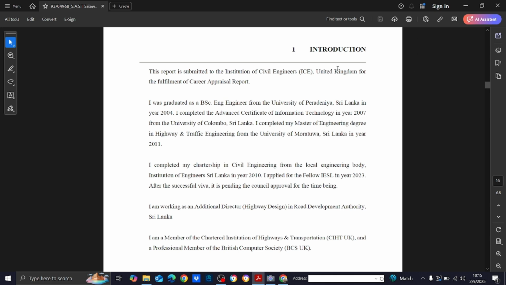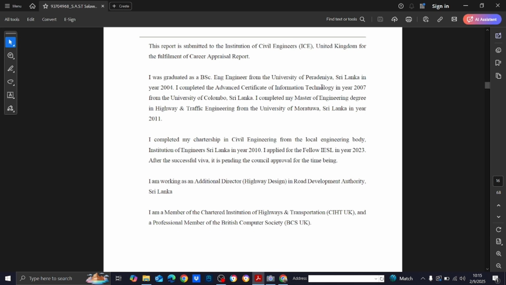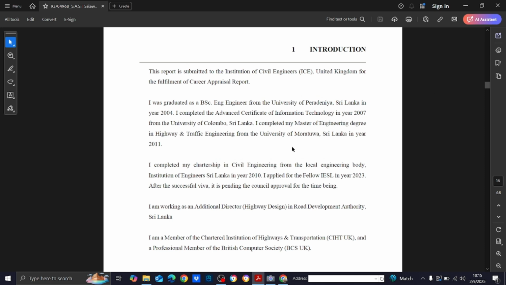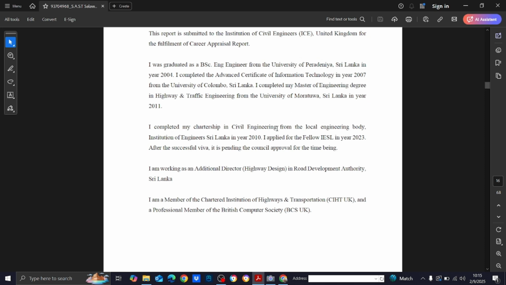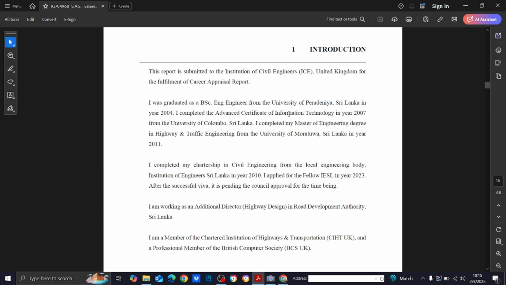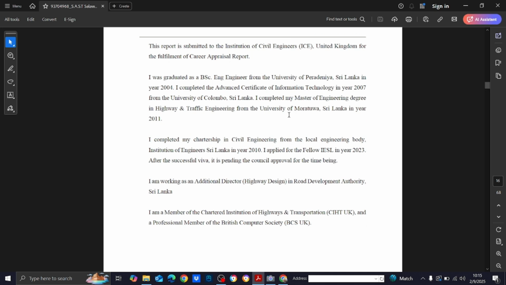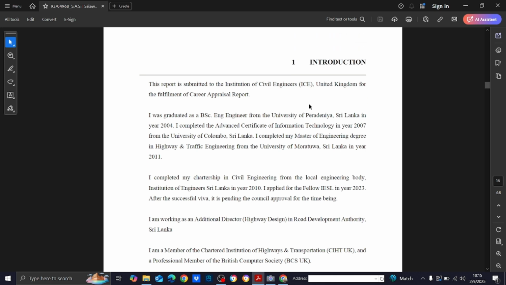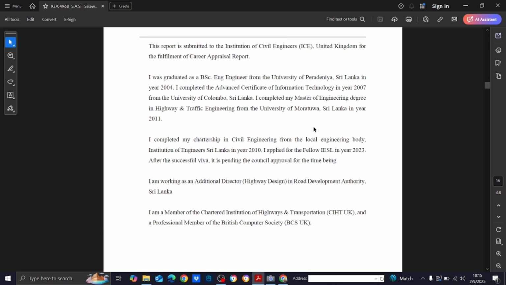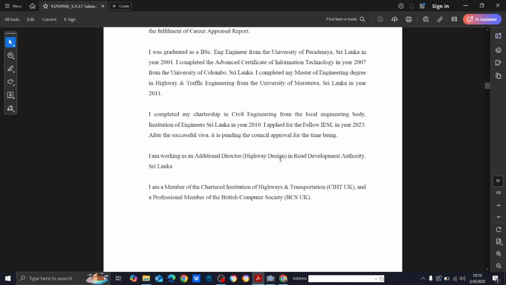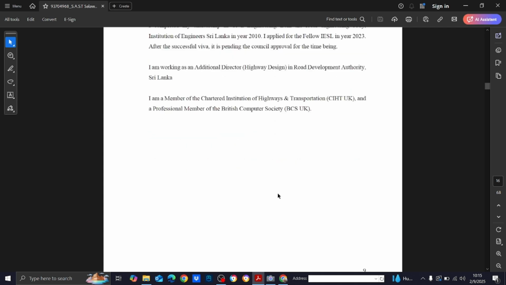So don't write a lot, but just for the formality you have to write a small introduction. Now remember you have a word count of only 5,000. It's not like the ISL charter where you don't have a word count. So you have to be very careful about the number of words that you are using, and whatever words you use have to be for your advantage in your career appraisal.